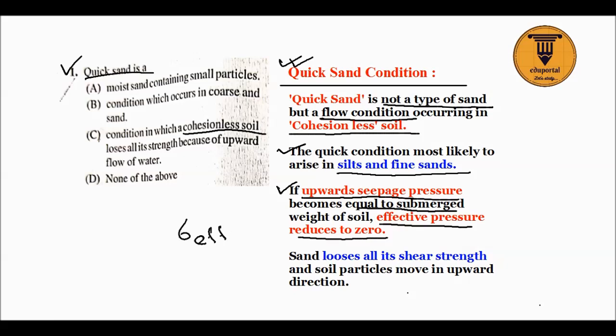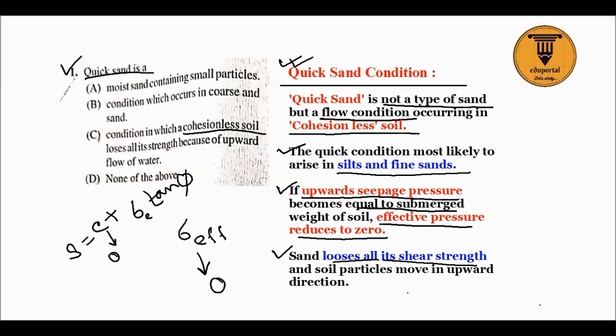becomes 0. In that case there will be a quicksand condition and the sand loses all its shear strength. We know the formula for shear strength: S is equal to C plus sigma tan phi. In case of cohesionless soil, C is equal to 0. This is sigma effective.